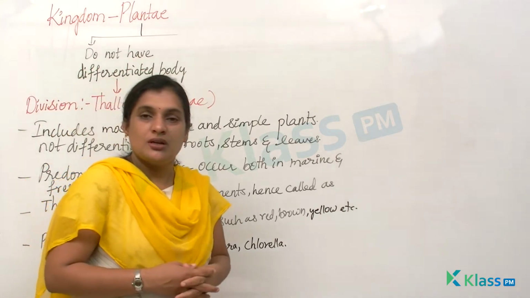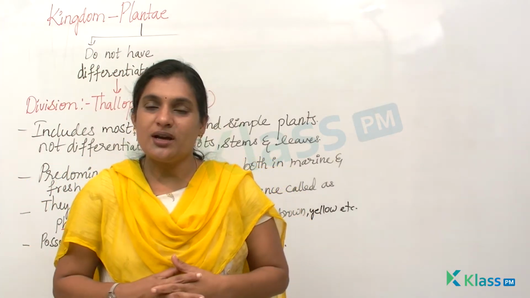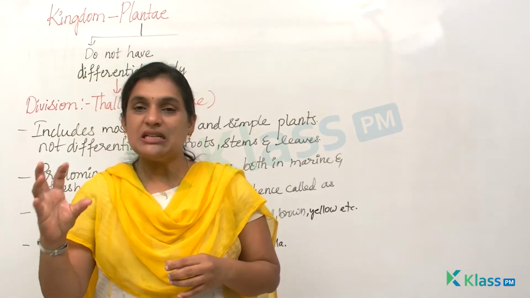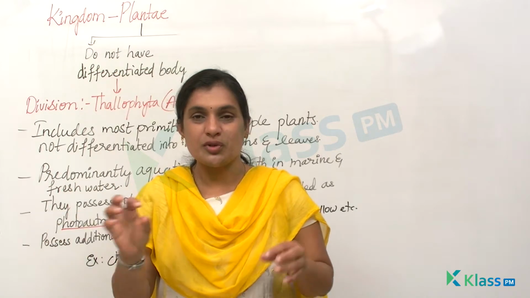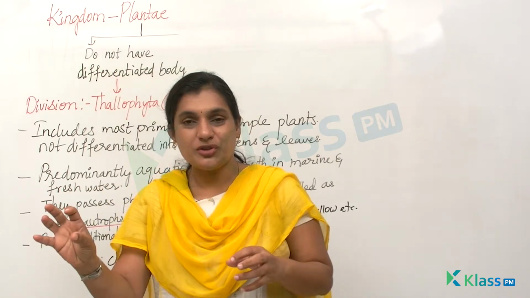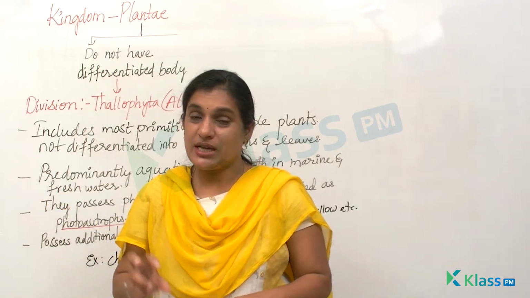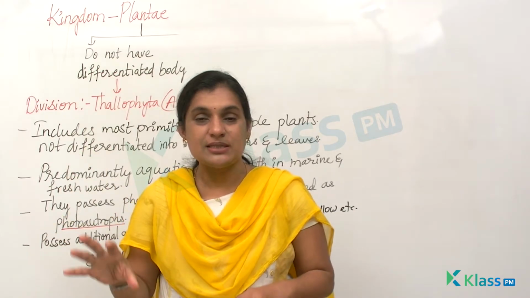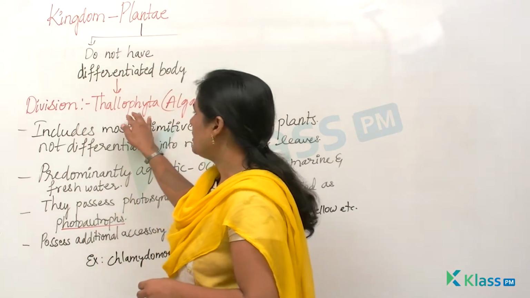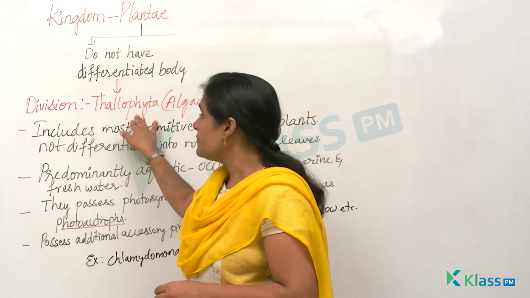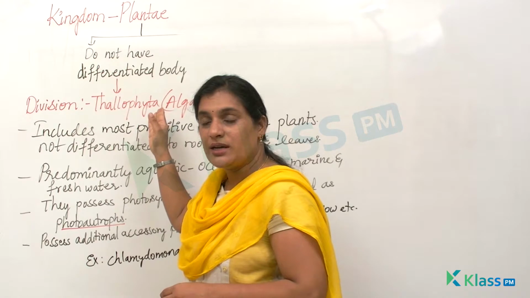Generally, wherever there is a wet condition, you see a green colored mass over the wet places in your washrooms, under the sinks, at the corners of your rooms, or wherever it is wet, and sometimes even on wet branches and stems. That is nothing but algae. It belongs to the division Thallophyta, which is commonly called algae.